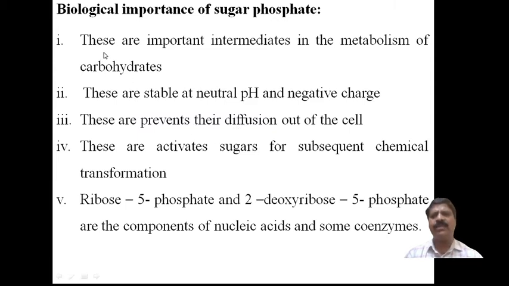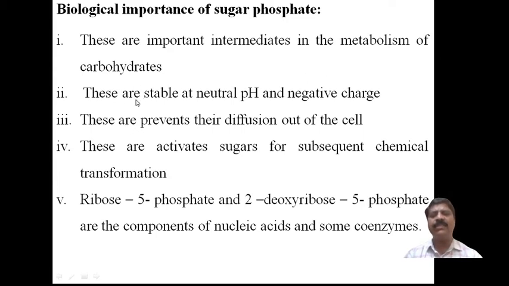Now, coming to the points: these are important intermediates in the metabolism of carbohydrates. These sugar phosphates are very important intermediates. On breakdown and formation, ATP energy and different energy molecules will be produced. Therefore, they are important intermediates in carbohydrate metabolism.